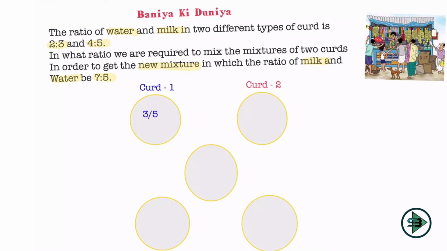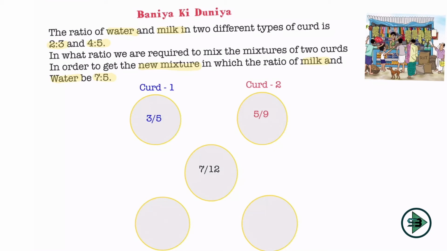What is the proportion of milk in curd 1? 3/5. Because 3 plus 2 is 5, and if I divide my curd 1 into 5 parts, 3 parts will be my milk. And that's how I write curd 1. In curd 2 what do I have? If I divide it into 9 parts, 5 parts of it will be milk. I'm just comparing milk in curd 1 and curd 2. Similarly, if I make the mixture out of this, the total will be 12 parts, which is 5 plus 7, and 7 parts of it will be my milk. So I'm taking milk in curd 1, milk in curd 2 and milk in the mixture.